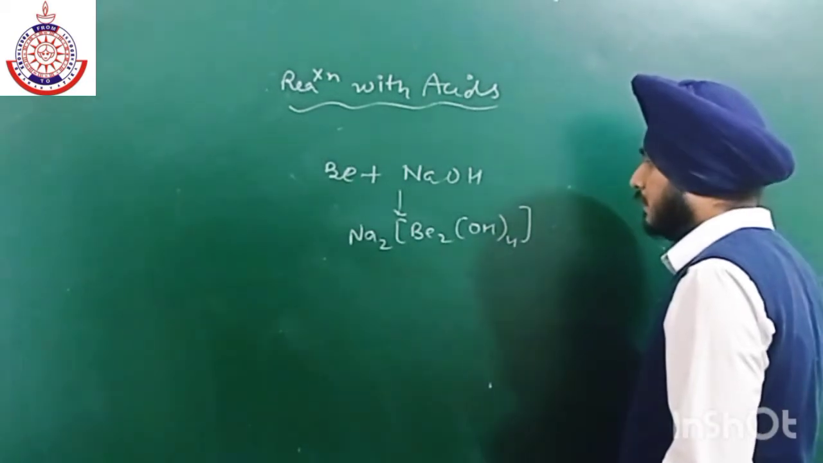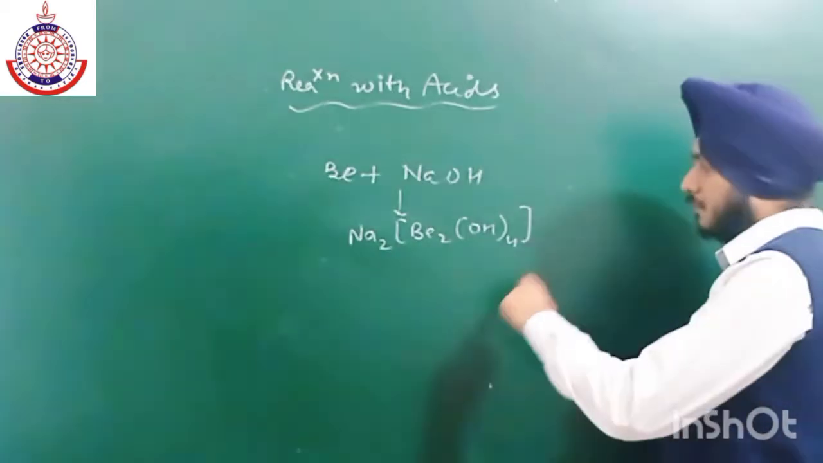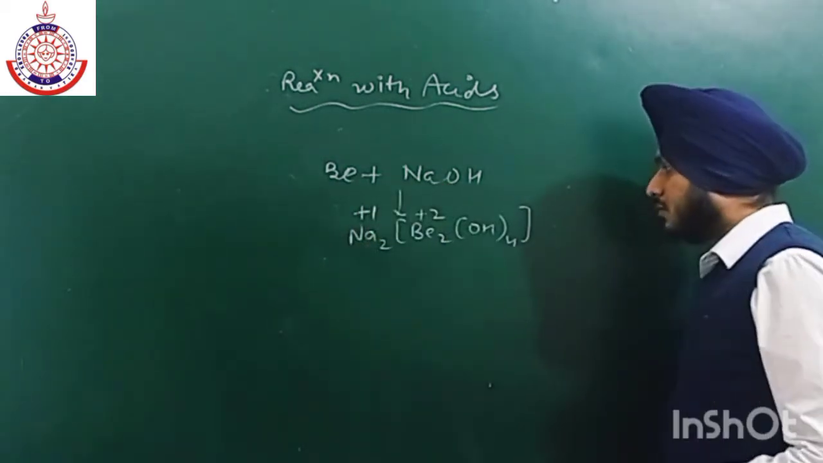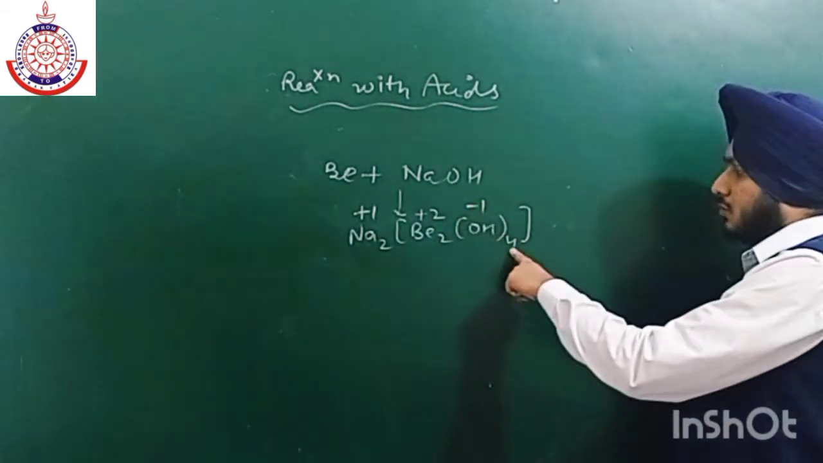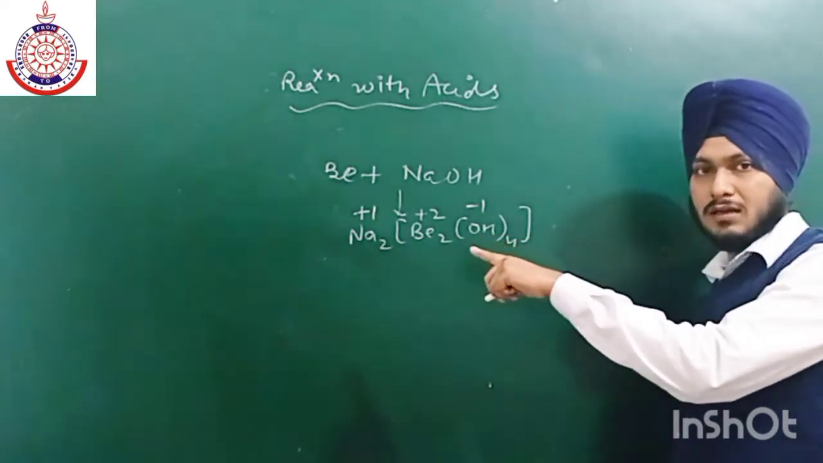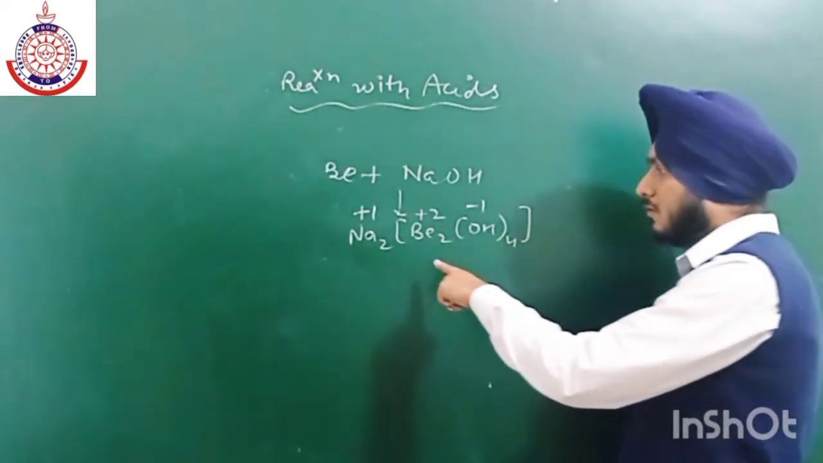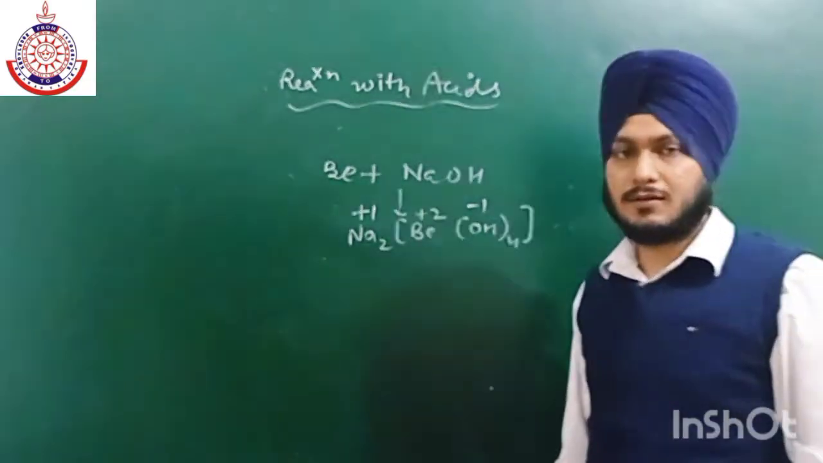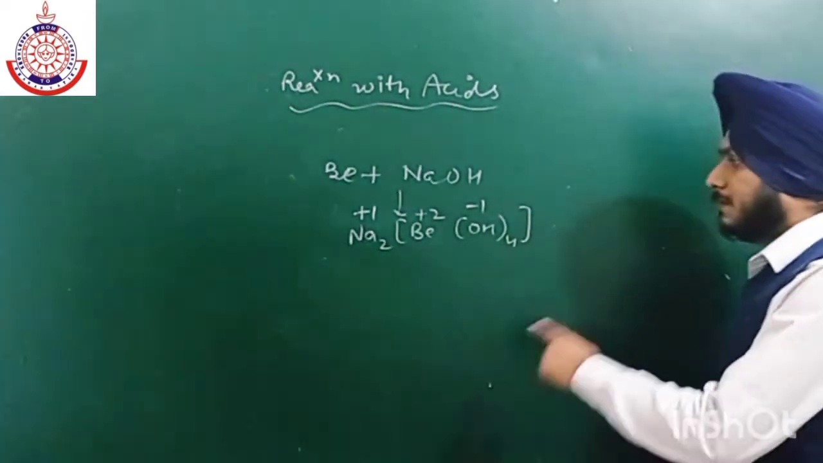Okay, there is a mistake I think, because beryllium is in +2 and sodium is in +1, so it is in -1. So -4, in order to balance -4 we need +4. So here only one beryllium is needed. Okay, so this is the main product.